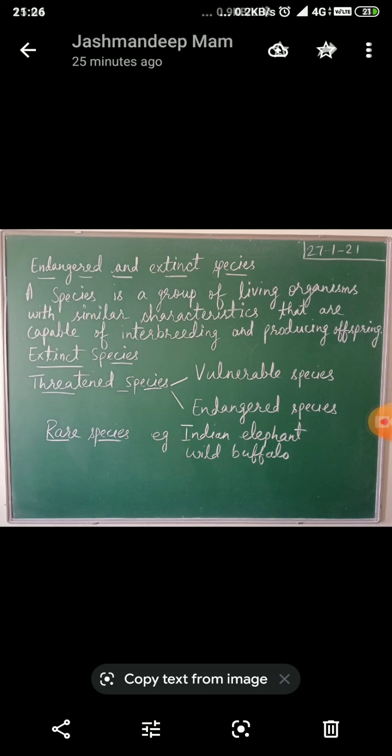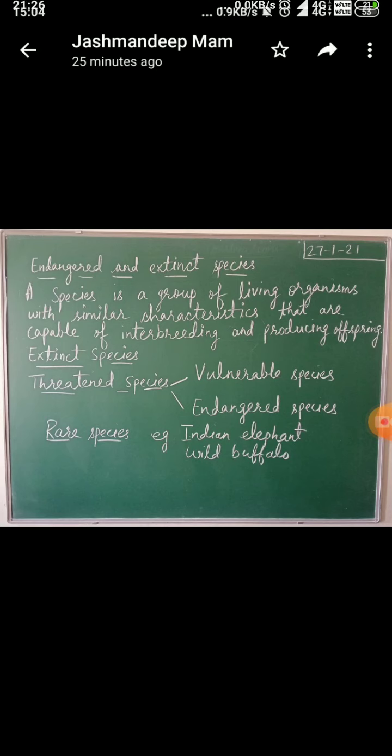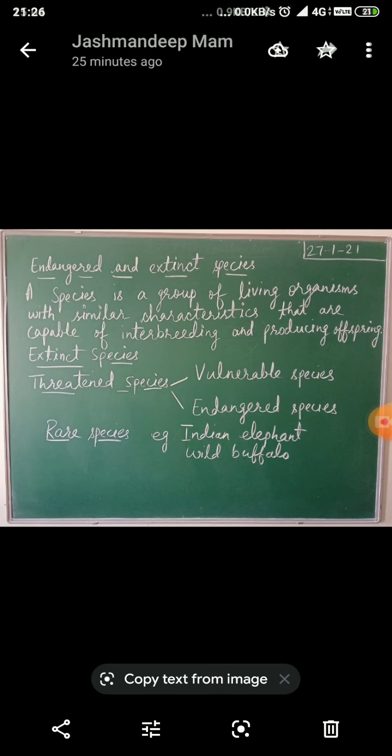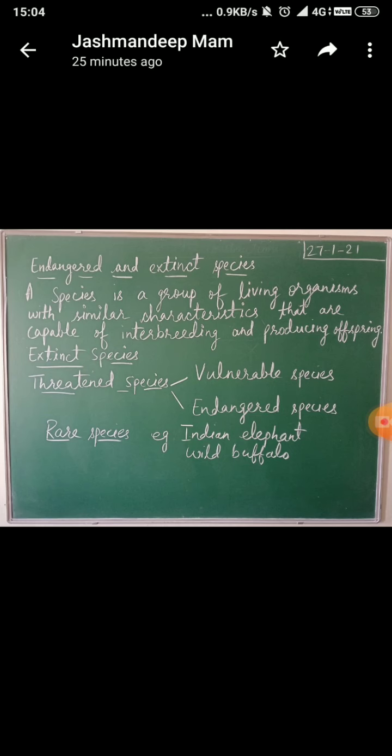Now we will discuss IUCN. IUCN is the International Union for Conservation of Nature. This is the global organization that keeps track of the condition of the natural world, and here I am telling you about the red list also. The red list is updated every year and it is available on the official website of IUCN. So in the red list we are keeping the record of endangered species.